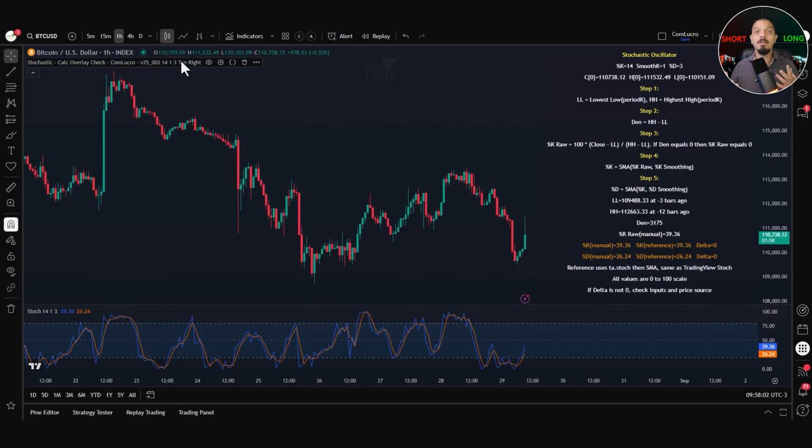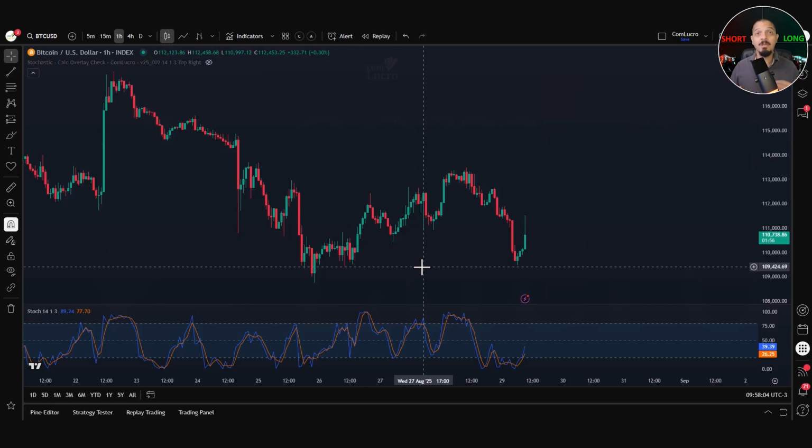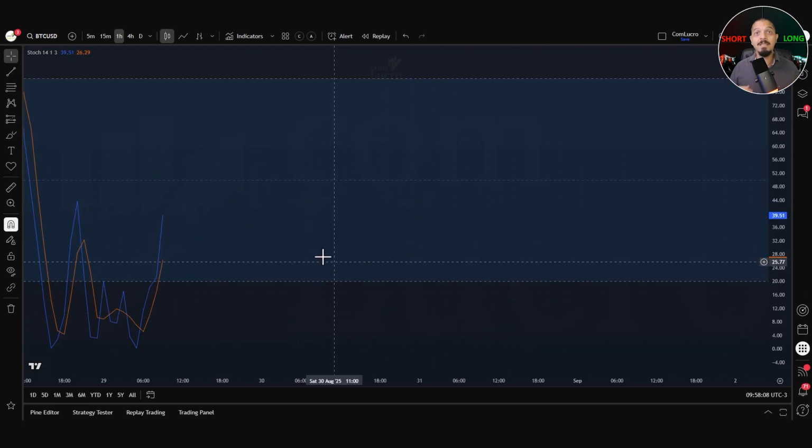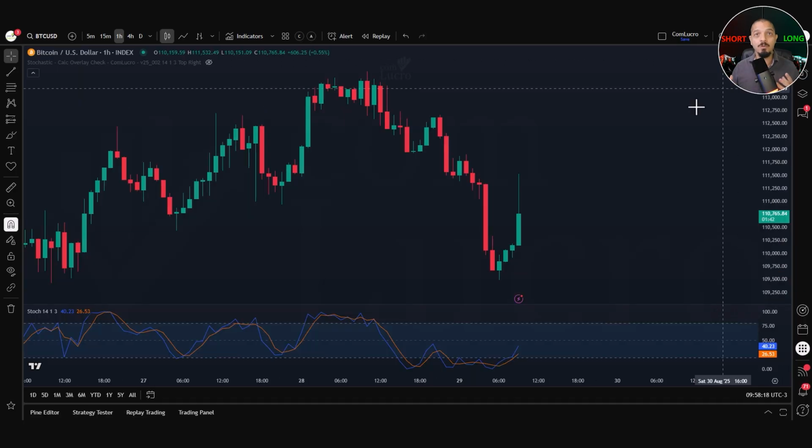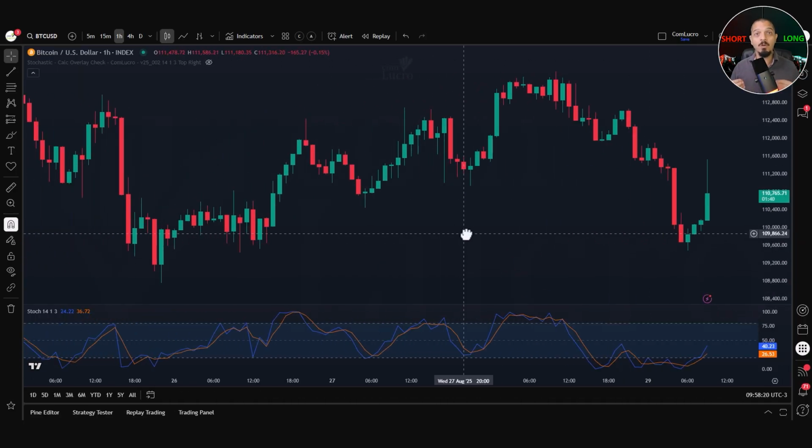On this chart, you can see the two lines that make up the stochastic oscillator. The blue line is %K. This is the fast line that reacts quickly to price changes. The orange line is %D, a moving average of %K that smooths the signal. When the blue %K line crosses above the orange %D line, it often suggests bullish momentum. When the blue line crosses below the orange line, it can point to bearish momentum.